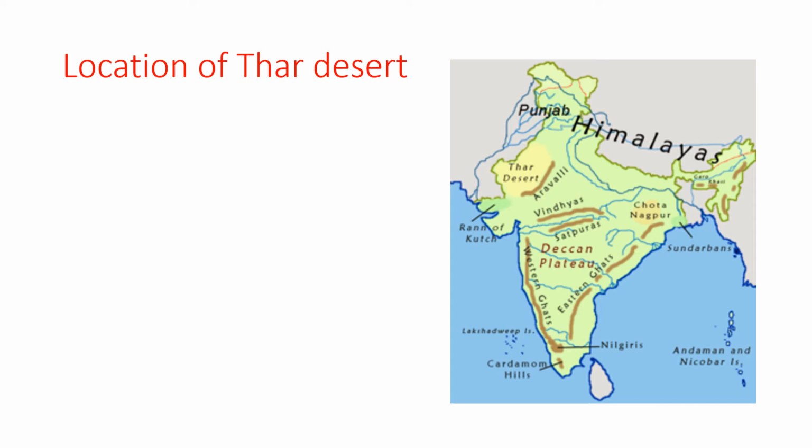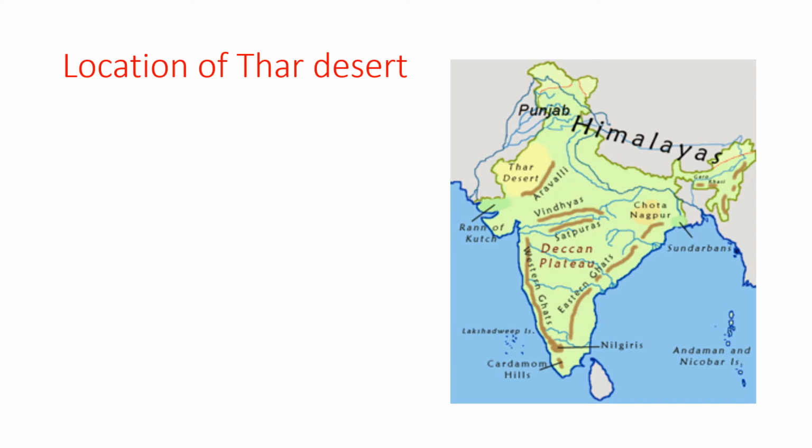So once again I will repeat, towards the west of the Aravalli Hills lies a large desert region. This region is called the Thar Desert. It is about 800 kilometers long and 500 kilometers wide. It covers partly rocky and partly sandy area. It covers a major part of western Rajasthan.